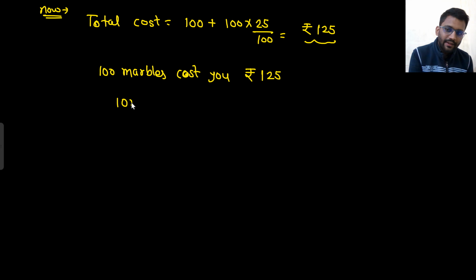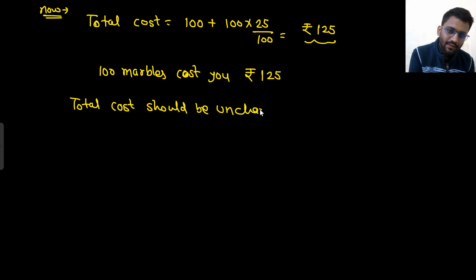So what you need, total cost should be unchanged. That means total cost should be 100.